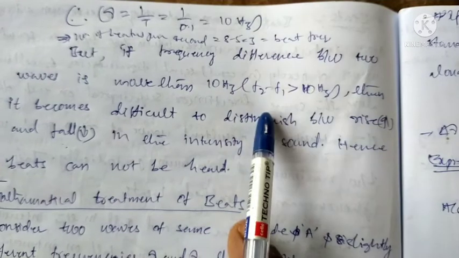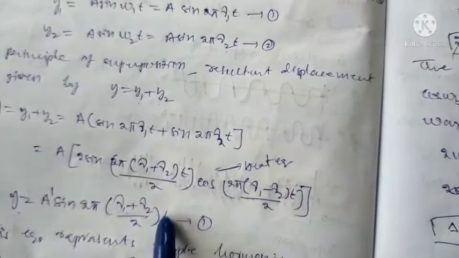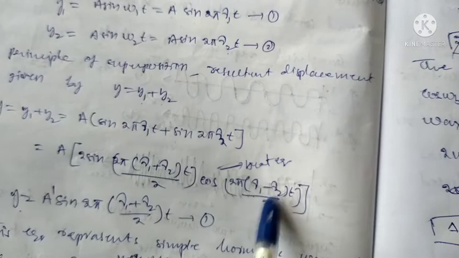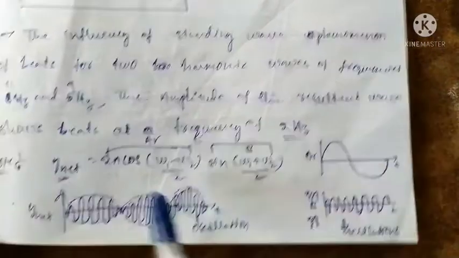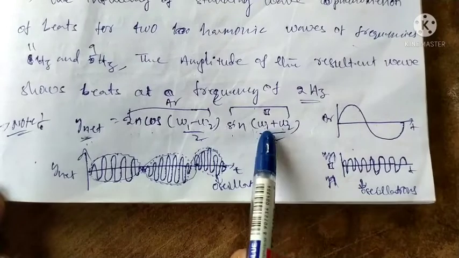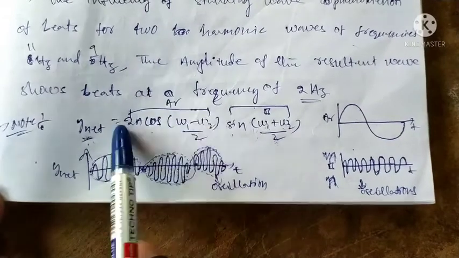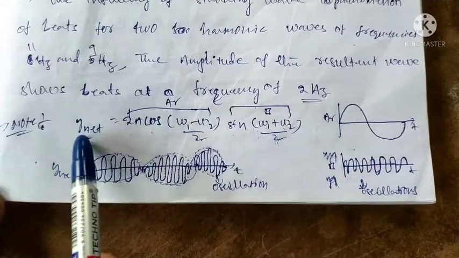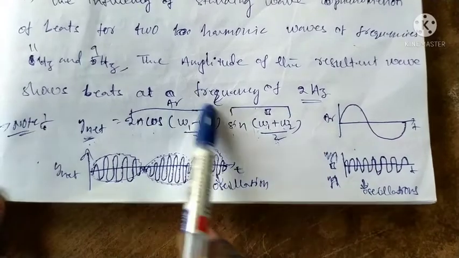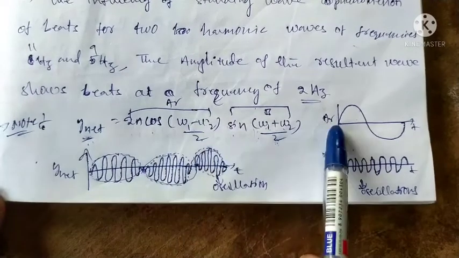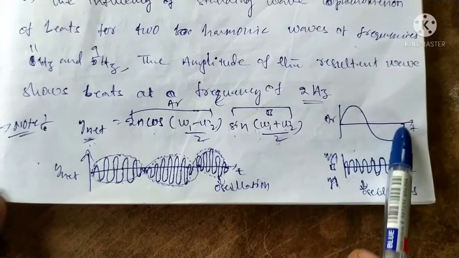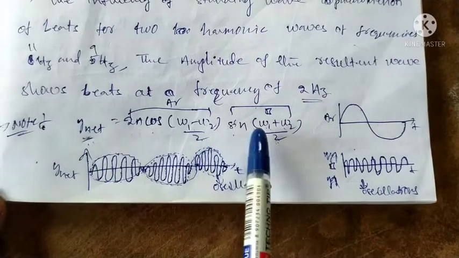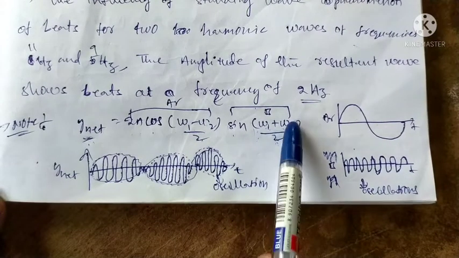Okay, this is the case. Now, the conditions for maximum and minimum. Suppose we take the displacement wave equation: y equals A sin omega 1 t plus A sin omega 2 t, and we get the resultant displacement like this, with sin of (omega 1 plus omega 2) by 2.